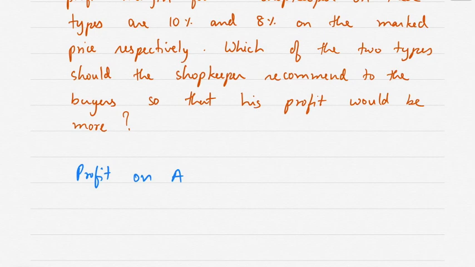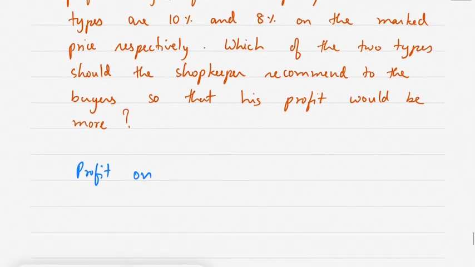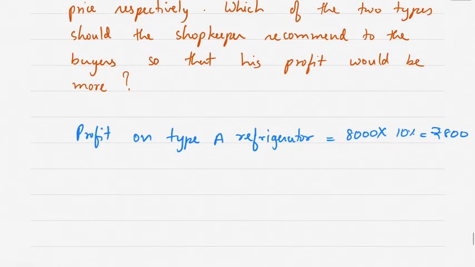So let's write. Profit on type A refrigerator is equal to 8,000 into 10%, which is rupees 800. Next line.